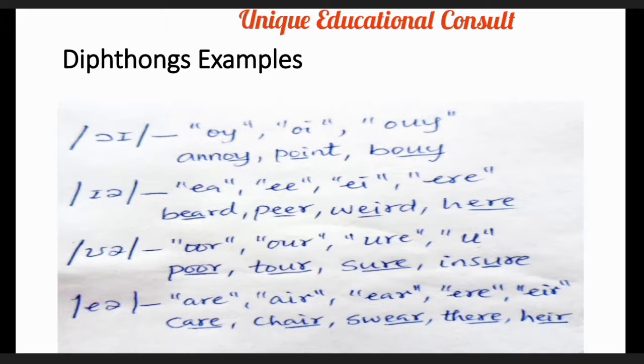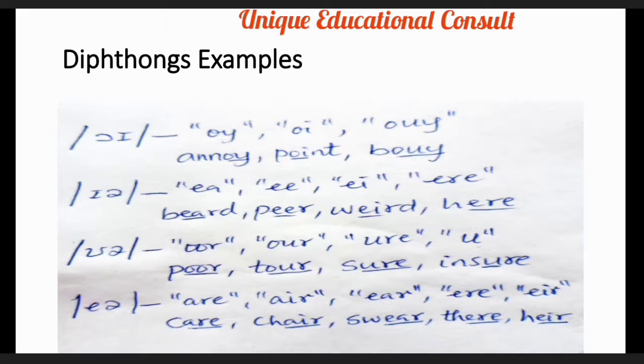The first one is poor. Bravo. The next is tour. Good. And next is shower. Bravo. And the last one is ensure. Good.